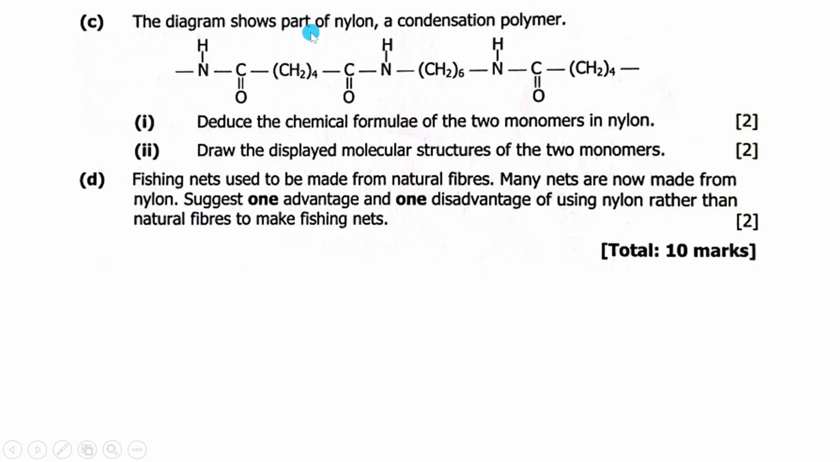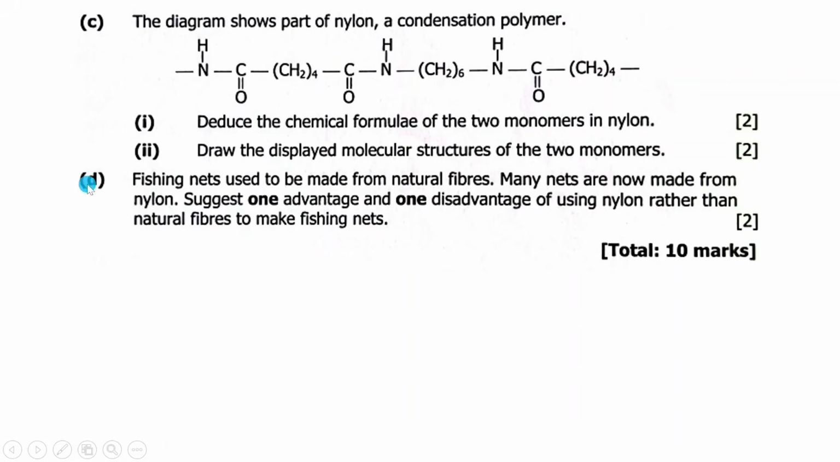Then C, the diagram shows part of nylon, a condensation polymer. This one here. They're saying: 1, deduce the chemical formula of the 2 monomers in nylon. 2, draw the displayed molecular structure of the 2 monomers.